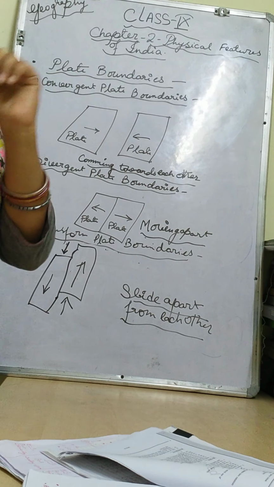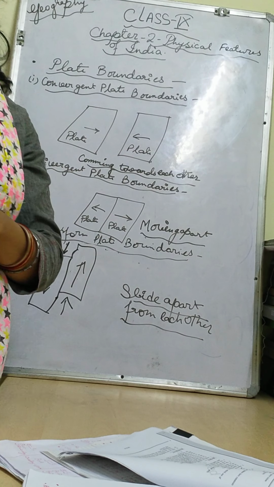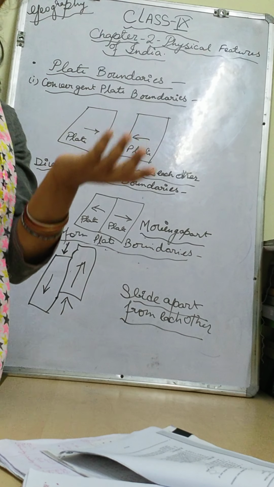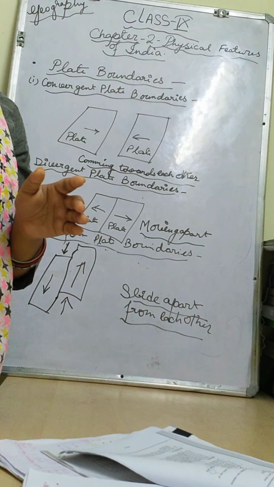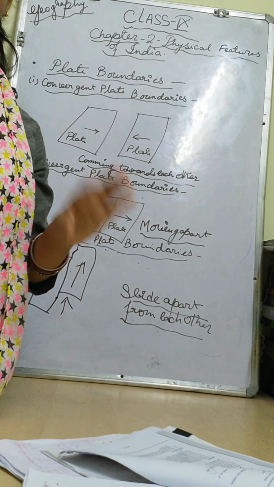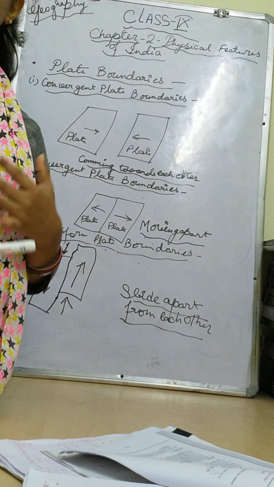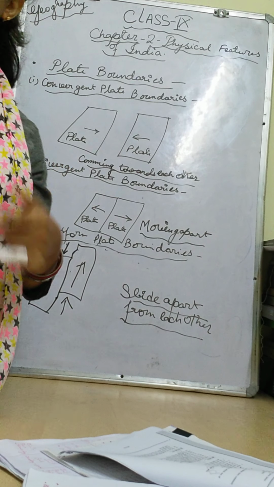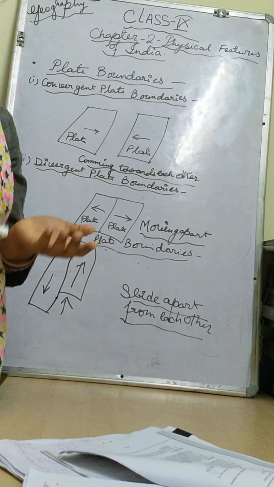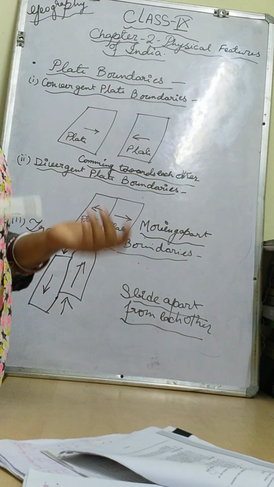I will tell you about exogenetic movement. Exogenetic movement can be seen over the earth's surface. Due to these internal forces, some external forces are also activated. These are called agents of gradation. What are they? The rivers, water, sea waves, glaciers, and wind, which transport the eroded material from one place to another.